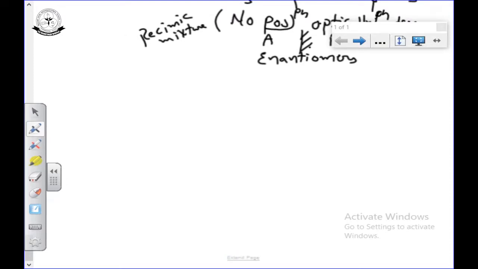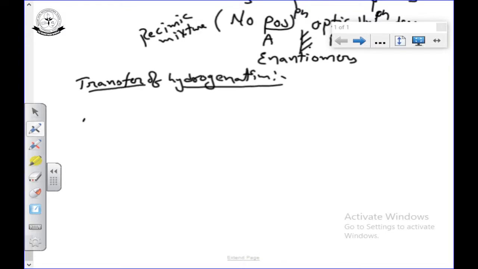And one more will be there, most important thing, transfer of hydrogenation. So what is the meaning of transfer of hydrogenation? For suppose I am taking CH2 double bond CH2 and another compound I am taking like this.